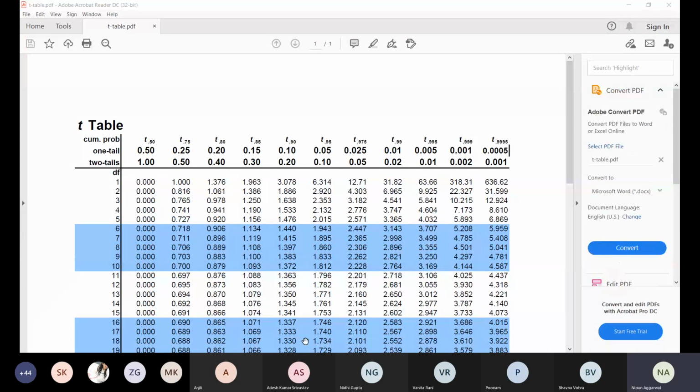So this is the T table. You have to check the values for degrees of freedom as 10 and then 0.025. For 2 tail, they are given both 1 tail and 2 tail. So we have to check for 0.025 1 tail. So 0.025 is this one. Fine. So 2 tail is 0.05, 1 tail is 0.025. So we will check for 0.025 and the degrees of freedom as 10. So this comes out to be 2.228. So that is the value of 2.228.